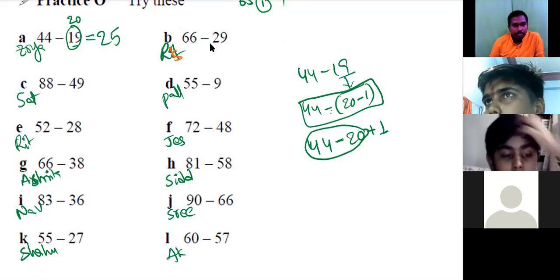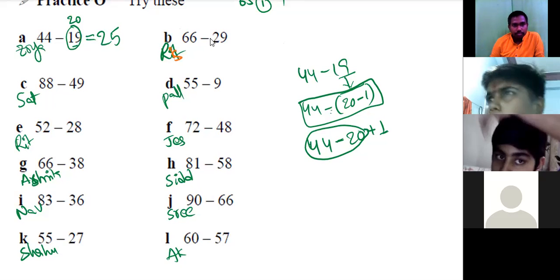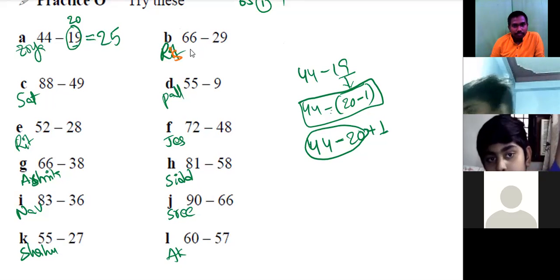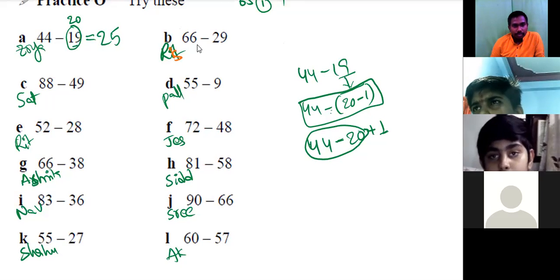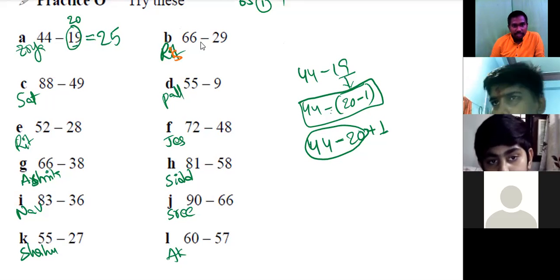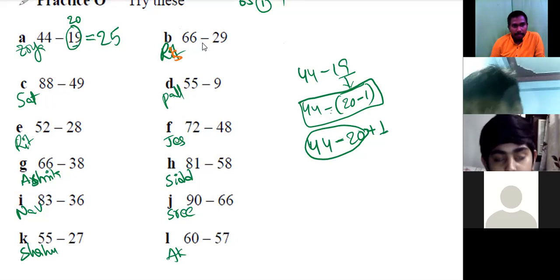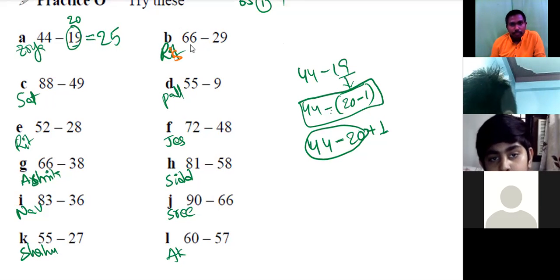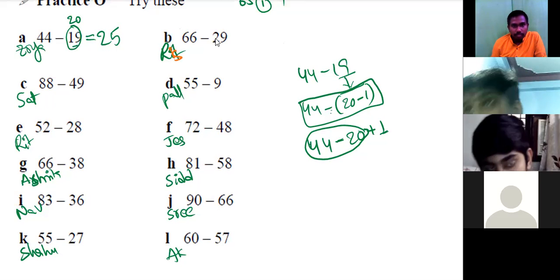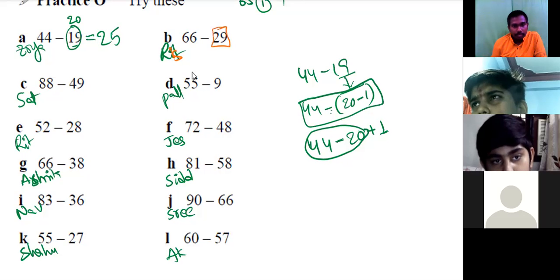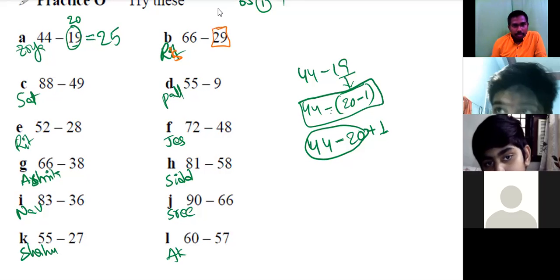Proceed. Sir, 66 minus 9, which is 57. Hello. Sir? Rishit is speaking. Yeah, proceed. Sir, 66 minus 9, which is 57. Why only 9? Sir, because it makes it 20, sir. So it is better to subtract 30, right?